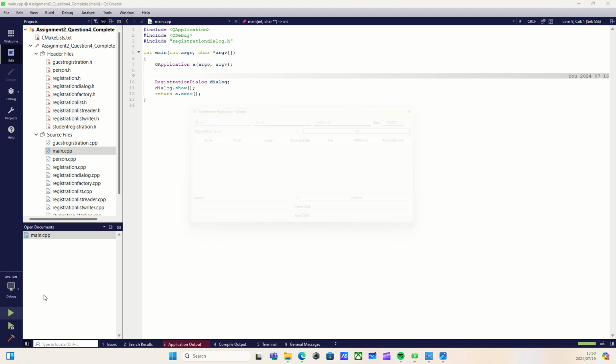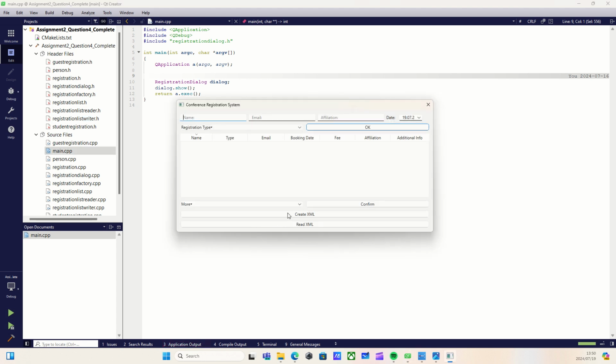So if I run this again, and if I go to create XML, I'll get an output that says cannot write from an empty table, fill in data. So I'm going to go ahead here and do a simple one. Let's do Ash again, ashk@yahoo.com, affiliation, Aloha Regional Champs actually, because I'm assuming there's more than one. And I'll just change the date to whatever date and standard registration.